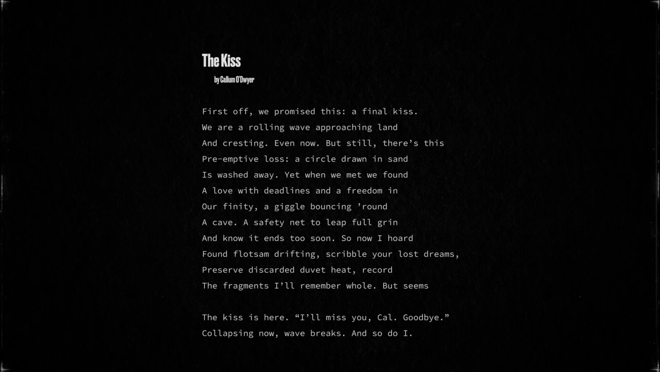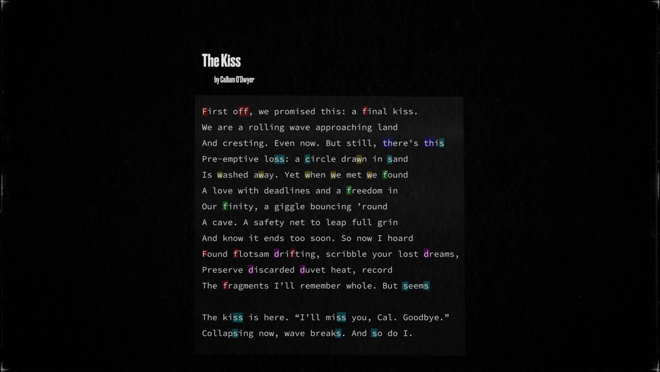A great technique in writing, and the first step on your way to rhyme, is to group together these vowel sounds and/or these consonant sounds for a pleasing effect. When you group together multiple words with the same consonant sound, that's called consonance. Nice easy one to remember. Let's see how this works in our example poem, Callum O'Dwyer's The Kiss. Here, I've highlighted places where the poem has repeated the same consonant sounds close together. The first line uses consonance by repeating the F sound: first, off, final.